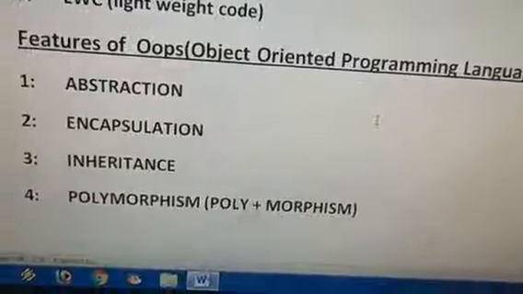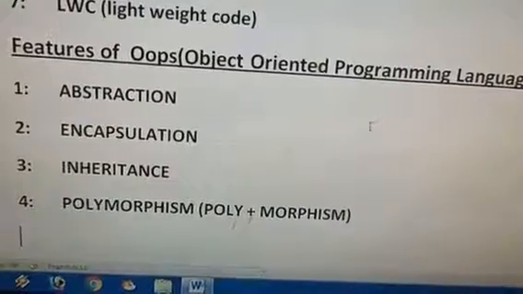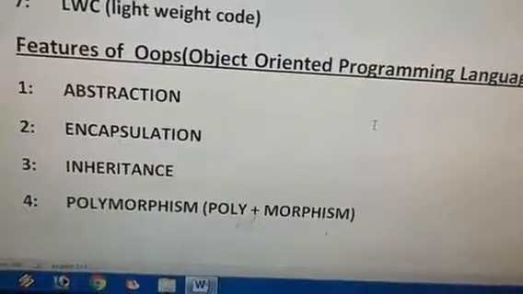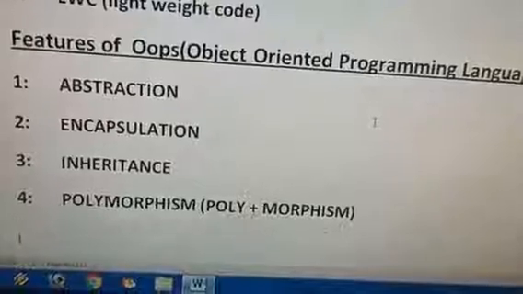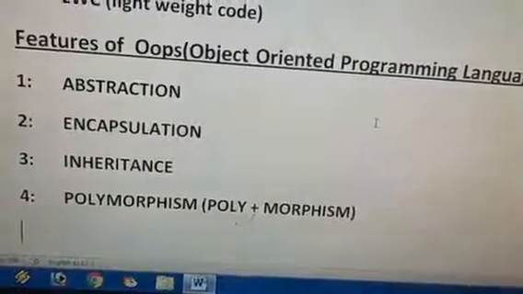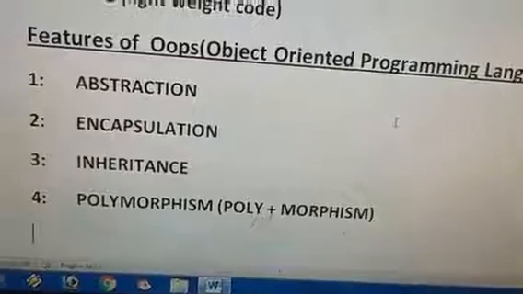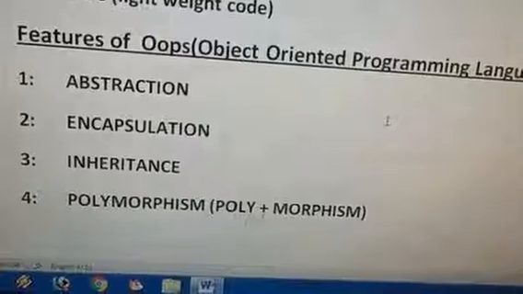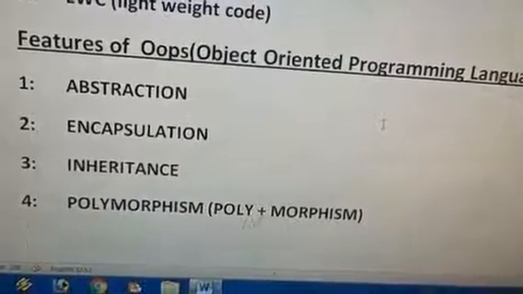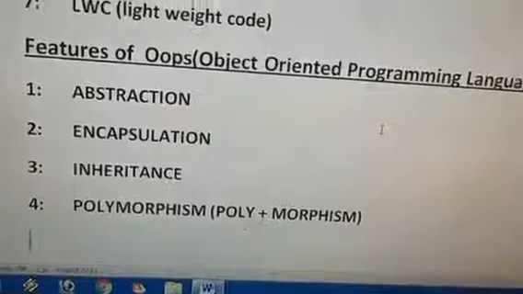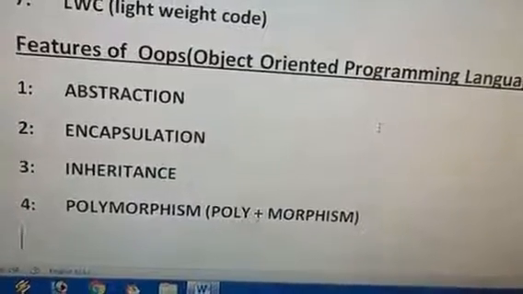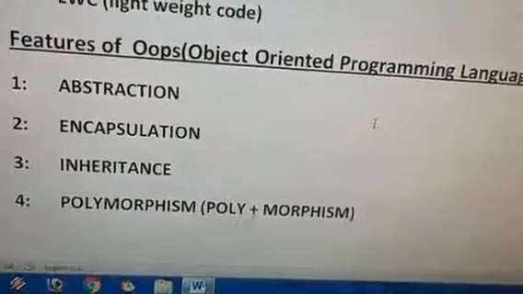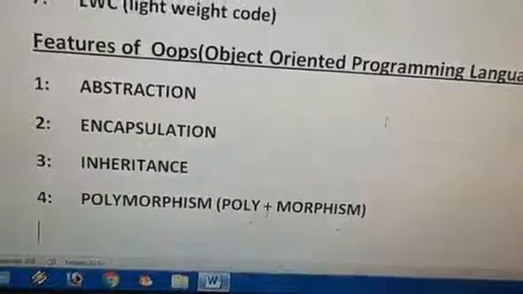As you know, because of all these features, Java is also known as a pure object oriented programming language. The meaning of pure is, without these features we cannot write any single program in Java. That is why Java is known as a pure object oriented programming language. And in Java, whatever program you are doing, you are using the real world concepts, that is object and class. These two things, object and class, we will discuss in the next topic.